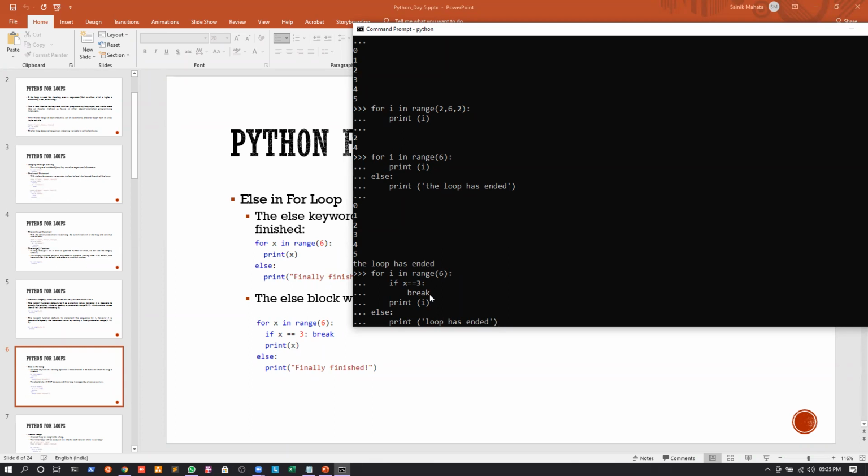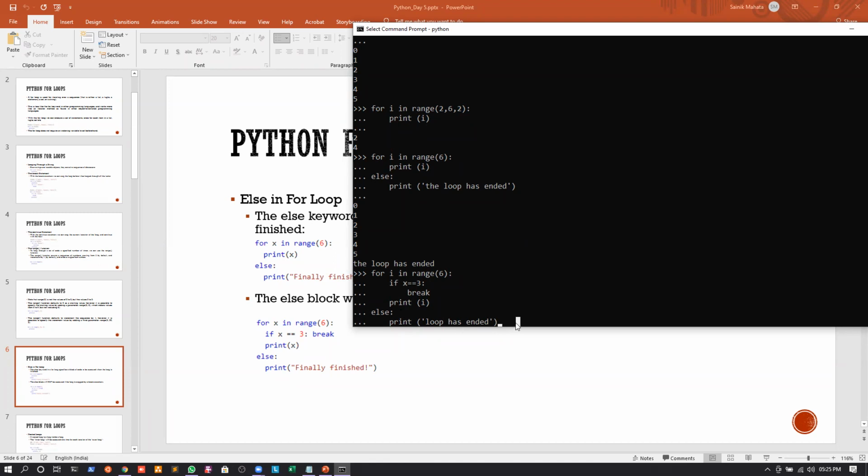Okay, so if I break out of the loop, which means I should execute the else condition, right? But again, if I just use the break statement, it means that actually we are breaking out of the whole program. So if we are breaking out of the whole program, then the else statement will again not be executed. Okay, so this is the example of how we can check whether, when using a break statement, we are breaking out of the loop or breaking out of the whole program.